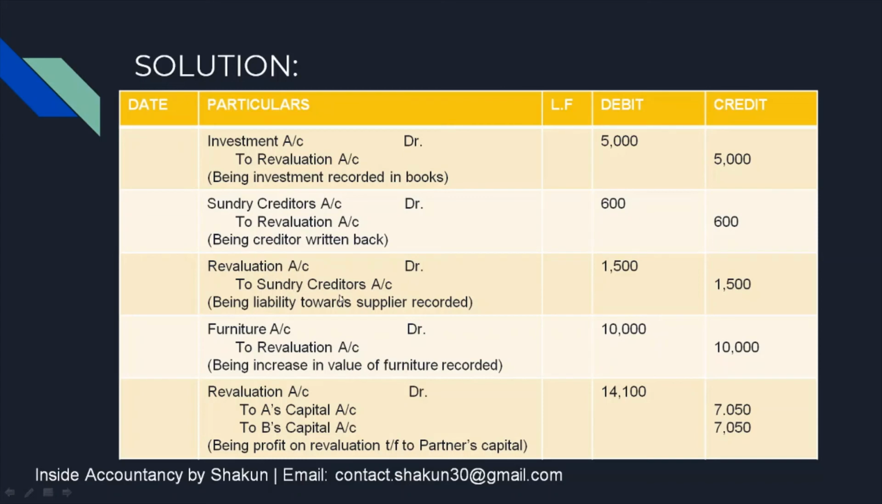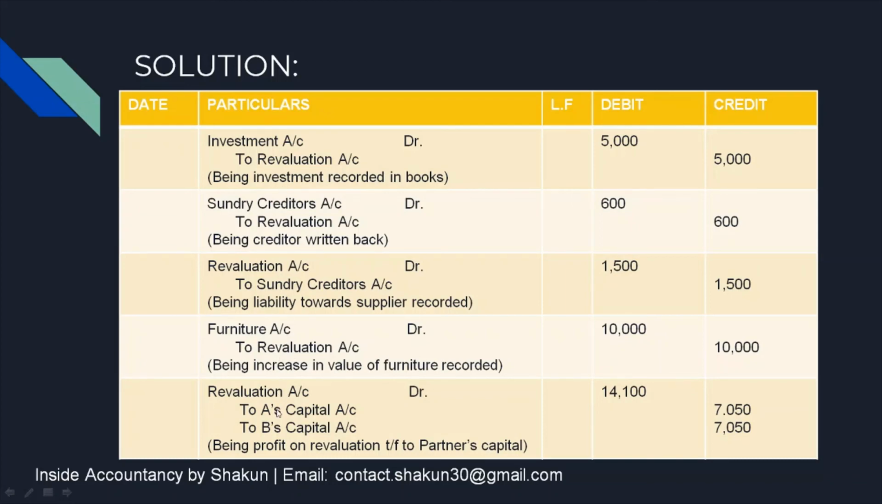Therefore, revaluation to sundry creditors. Increase in liability is always credited. Then the next entry, or the last entry, was regarding the increase in the value of furniture. Furniture is an asset. Increase is always debited. Therefore, furniture to revaluation. So these were the 4 entries that we passed.